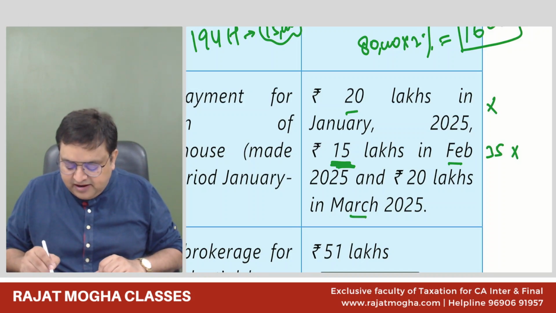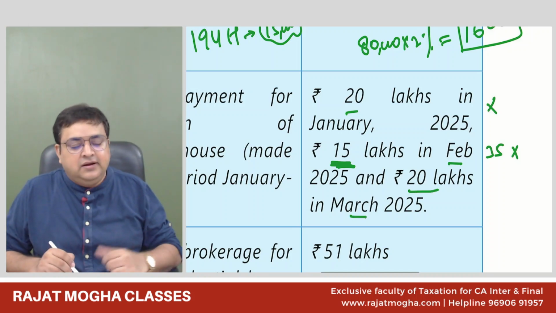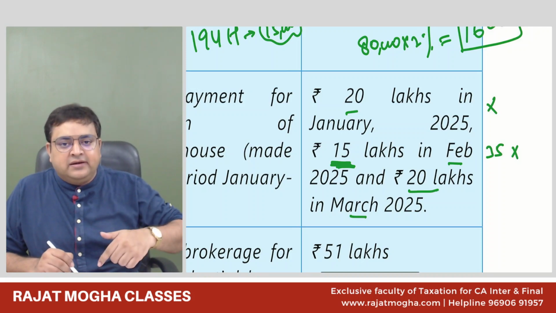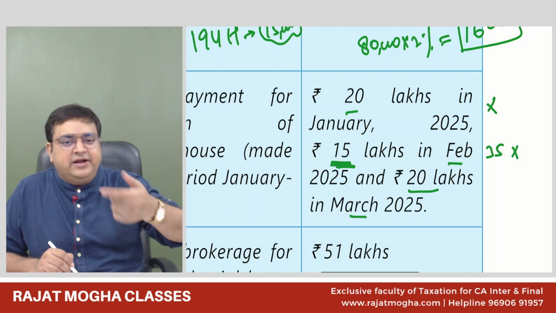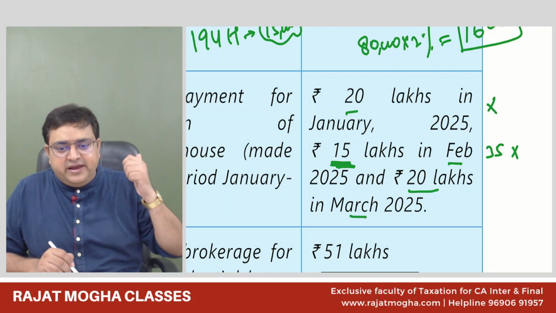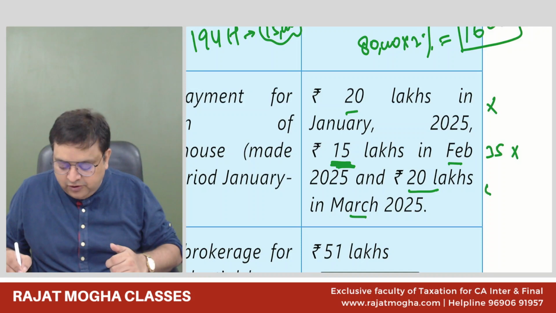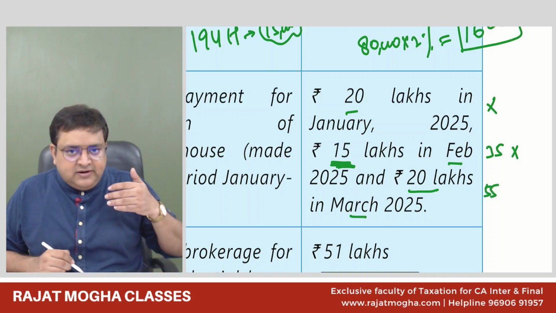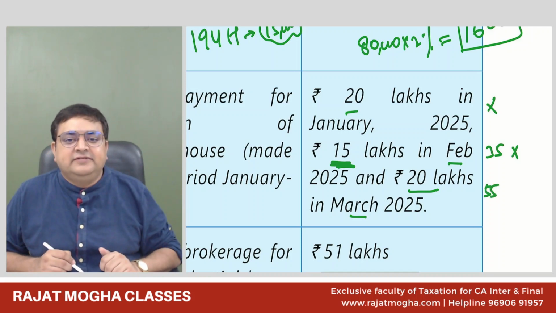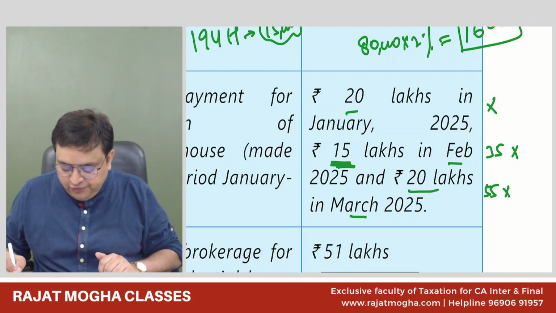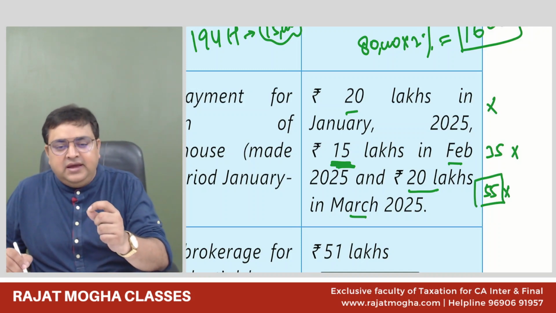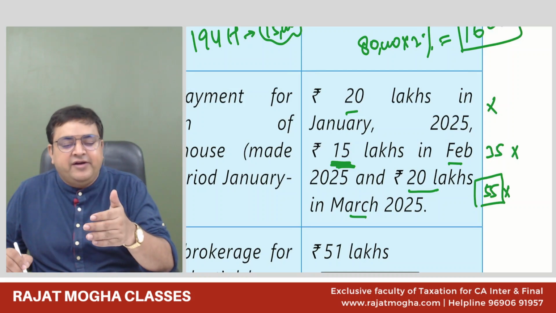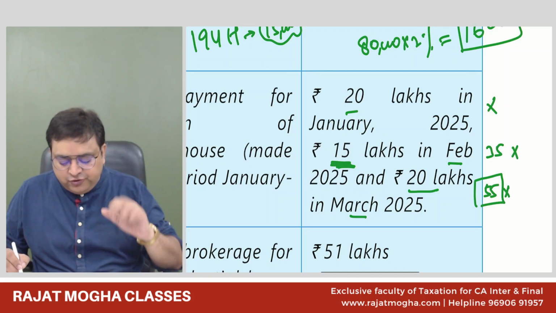And in the month of March, you are making a payment of 20 lakh. Now you know that in the last months, in February and in January, I have already made a payment of 35 lakh. So 35 lakh earlier, 20 lakh now. So total cumulatively, it has become 55 lakh. Now it is exceeding 50 lakh. So you will deduct the TDS on the total entire 55 lakh. These students make a mistake in excess of 50 lakh. No, on entire 55 lakh, you will be deducting the TDS. 5 or 2? Tell me 5 or 2?